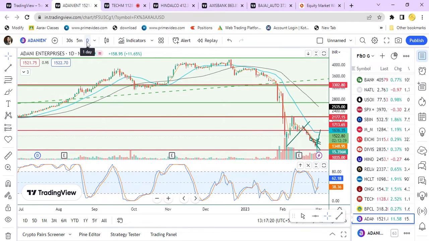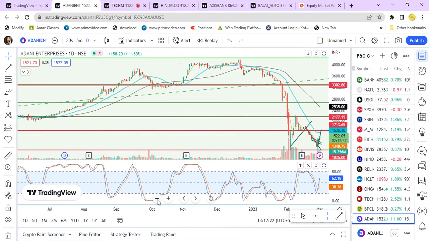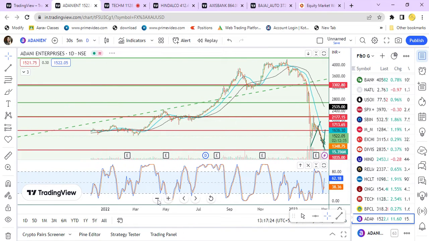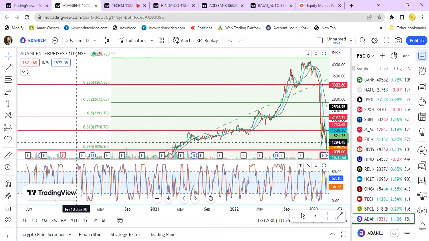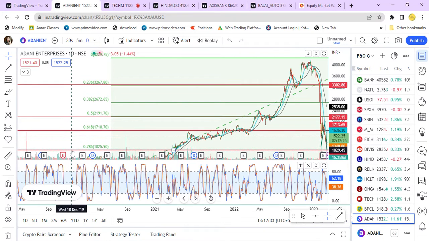Adani Enterprise, if we go to day chart, I have already told it's on a selling side. Last week I gave a sell call. I explained that if the value rejects at 0.78 or 0.8, then we can expect the target up to 0.236.